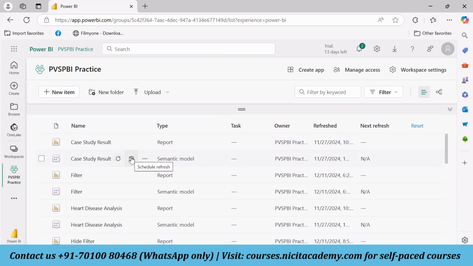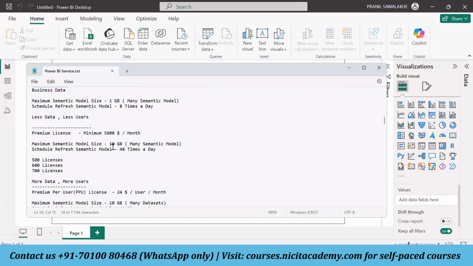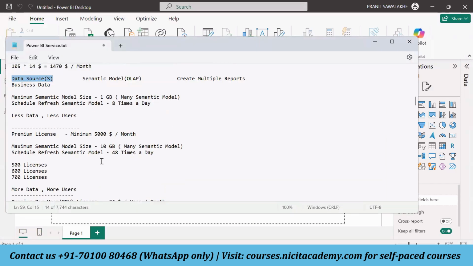There is a schedule refresh also. This schedule refresh is something like that: we schedule it. Okay, in a week, 2 times this refresh should happen. In a month, this many times this refresh should happen. So this is what the schedule refresh is. We are having an extensive session for refresh and schedule refresh in the Power BI service, but I am just giving you an idea, because there is a feature called schedule refresh.